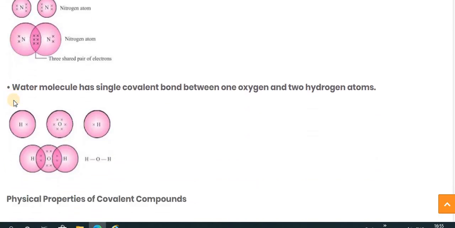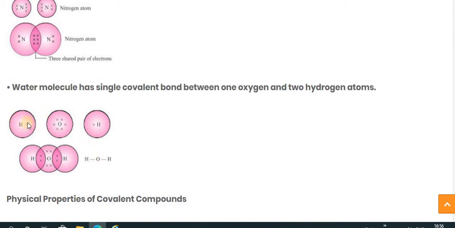Now let's see the water molecule. It has a single covalent bond between one oxygen and each of two hydrogen atoms. How does the covalent bond form in H2O? Here you can see one bond is between O and H, and the other bond is between O and H. How exactly it is formed, we will see.